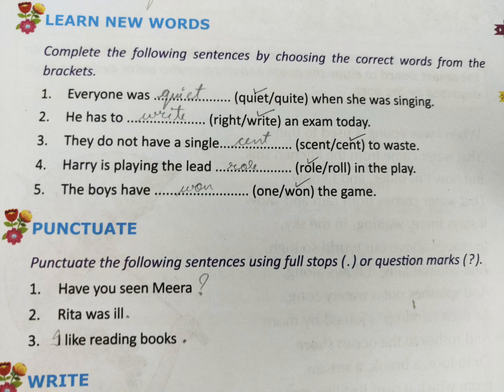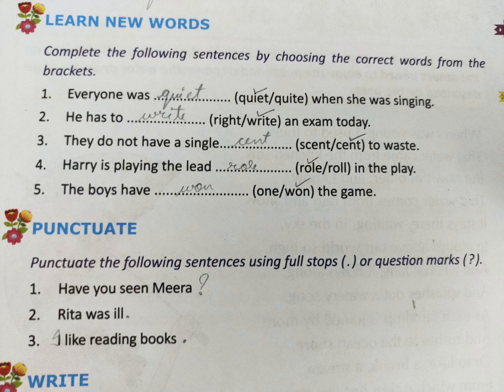Now complete the following sentences by choosing the correct words from the brackets. Everyone was quiet, Q-U-I-E-T, while she was singing. So this quiet means to be silent. He has to write, W-R-I-T-E, an exam today. So these are homonyms, they sound similar but the context has to be seen, where to put what.